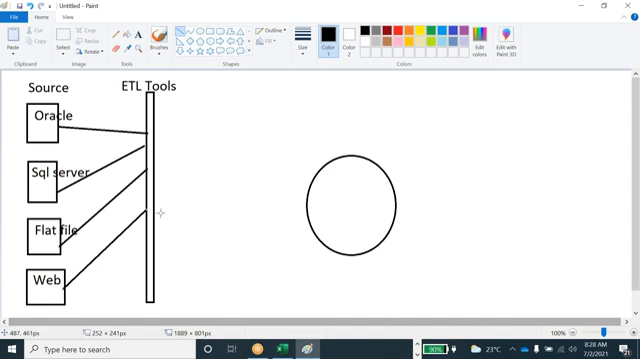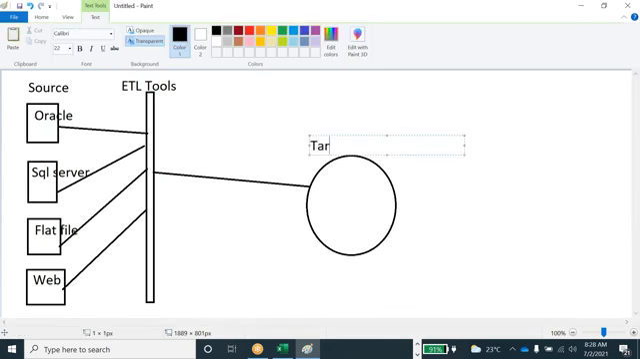They are going to apply all the transformation logic by using the ETL tools, based on the requirements. And then loading into the data warehouse. In real-time terminology we call this the target. We can't say data warehouse every time, so we call it a target. This is called a source, and this is called a target.